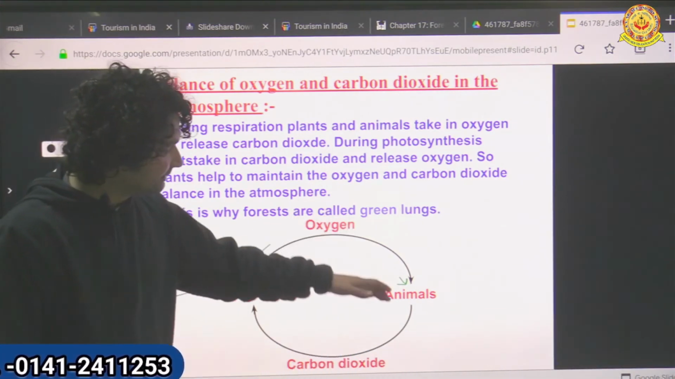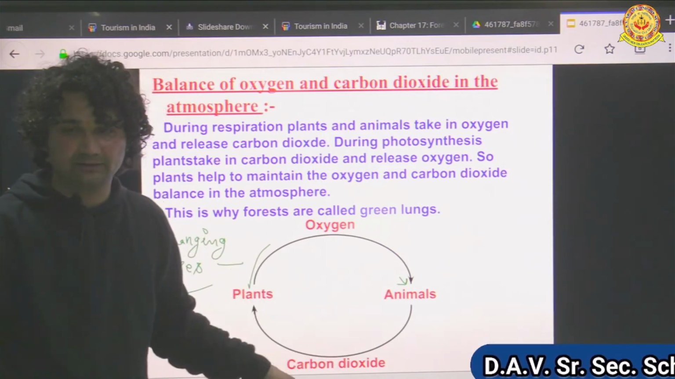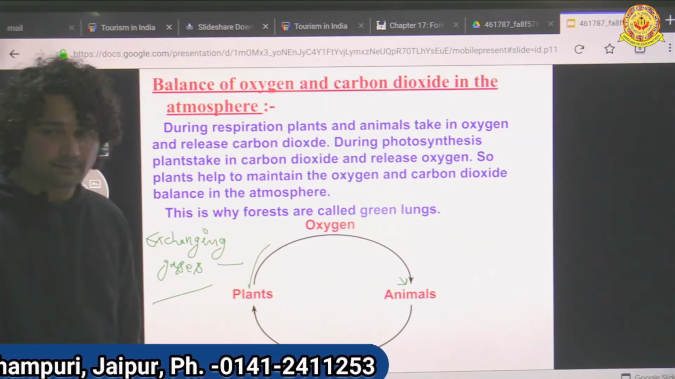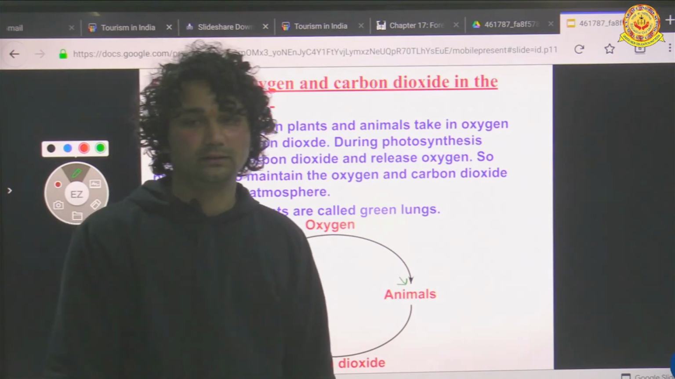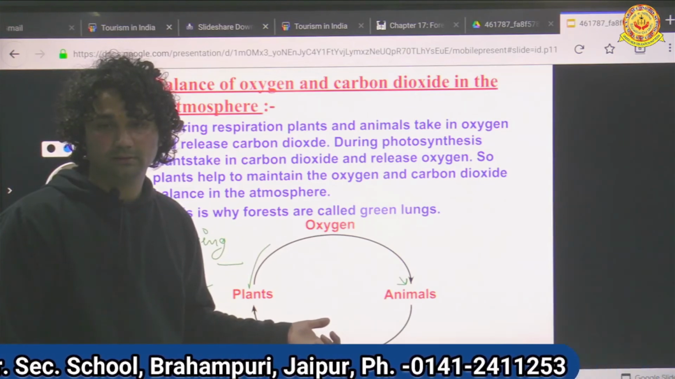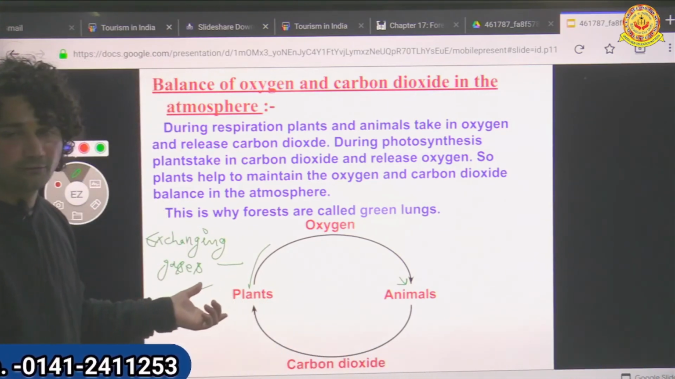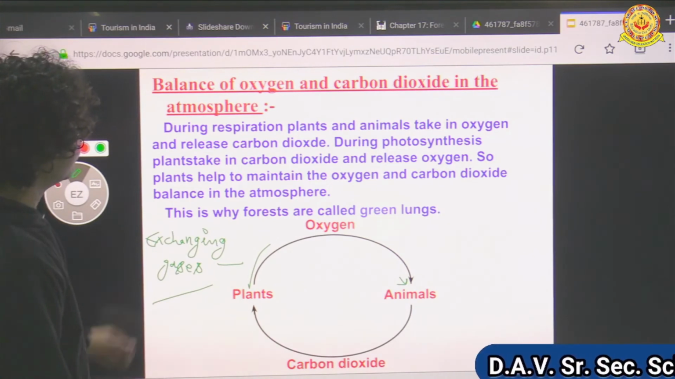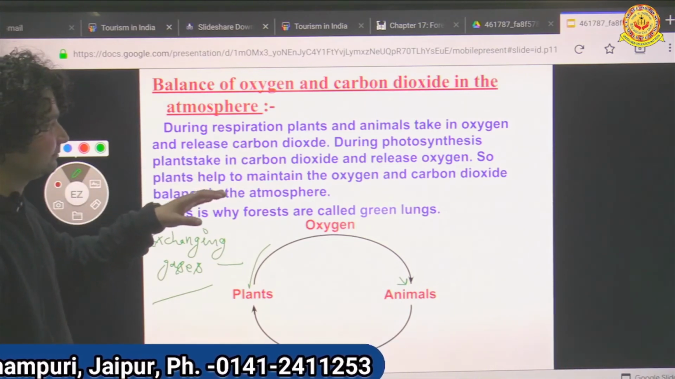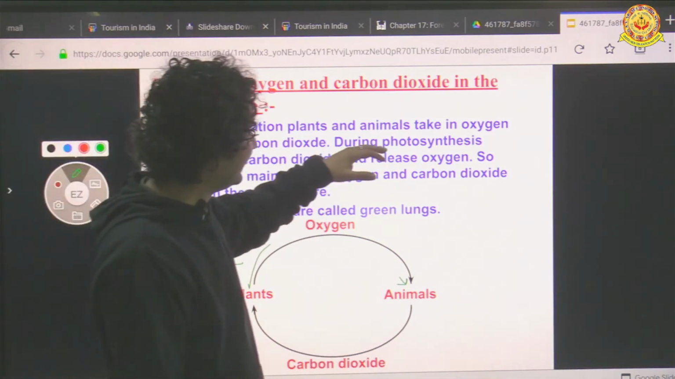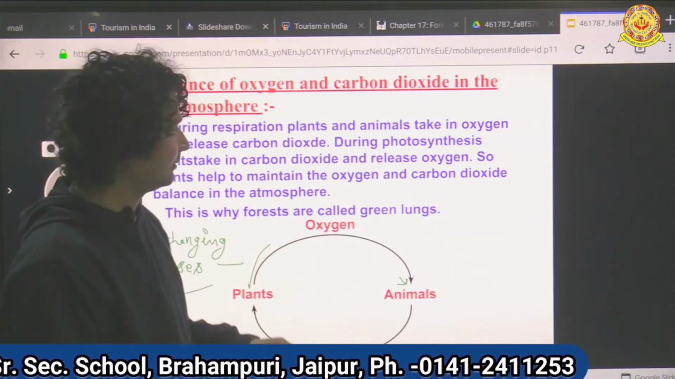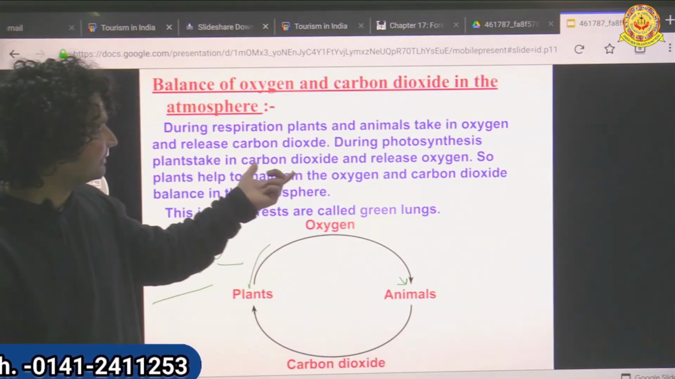So plants give us oxygen and animals release carbon dioxide, and plants also need carbon dioxide. You all know why they need carbon dioxide. They need carbon dioxide for the making of food, by the process of photosynthesis. So during respiration, plants and animals take in oxygen and release carbon dioxide. Photosynthesis is only done in daytime. Okay, so in daytime plants take carbon dioxide and release oxygen.